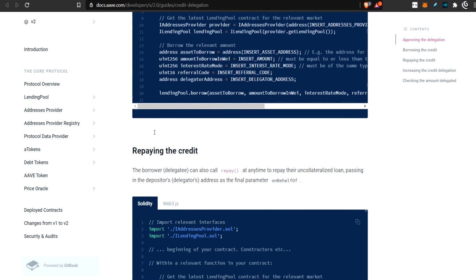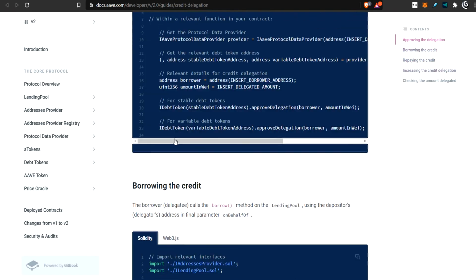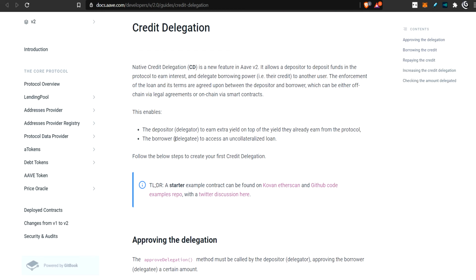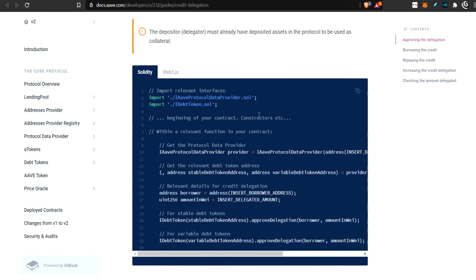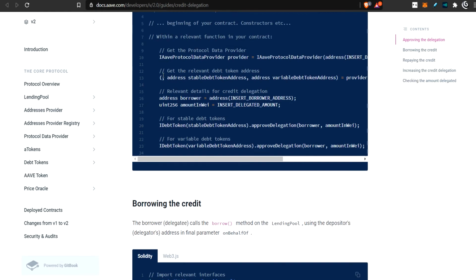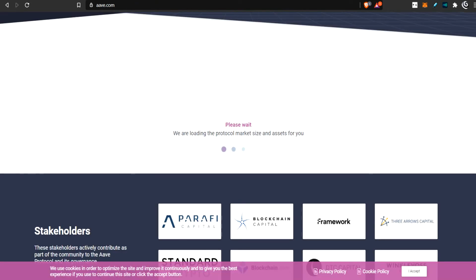Right now you need to be able to run these functions in order to use this feature, but I'm assuming they will eventually make a UI for this, to make it a little more user friendly. Maybe they are just testing it live right now. They've probably tested it, but they're letting the people who understand Solidity do this first, and then after it's been proven, they will release a UI to the general public, right? So that's what he's talking about.